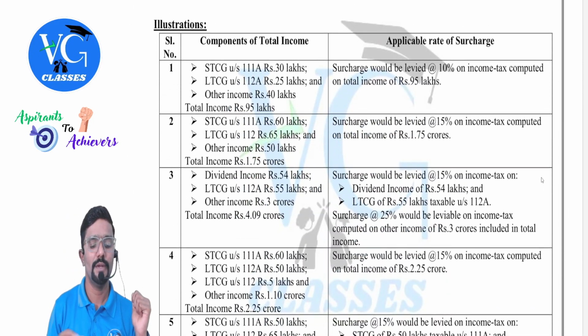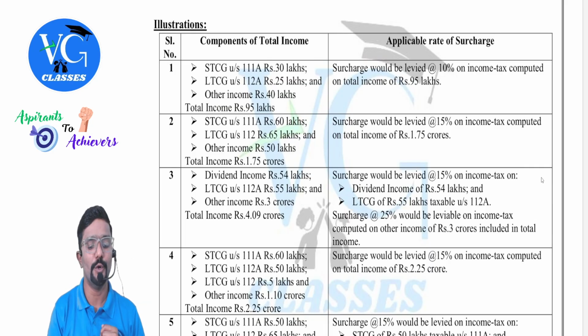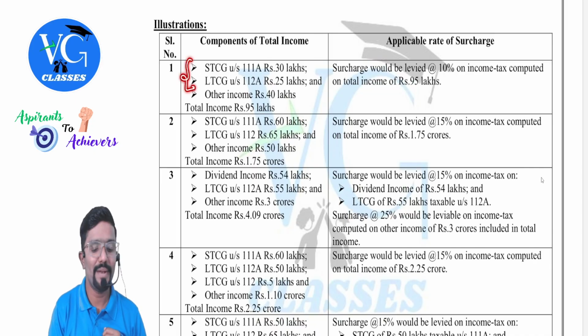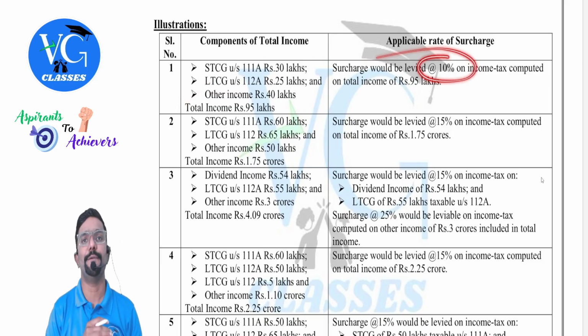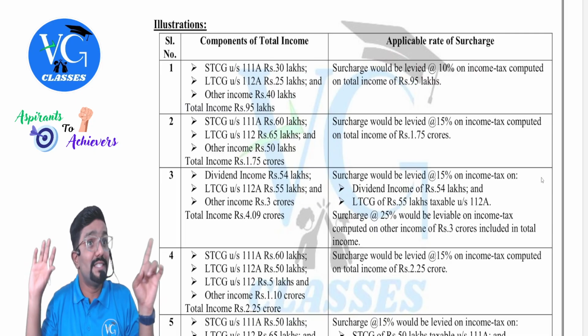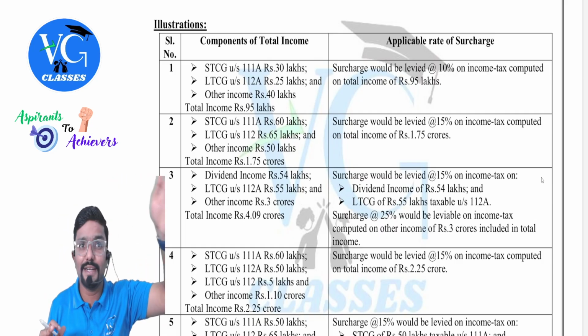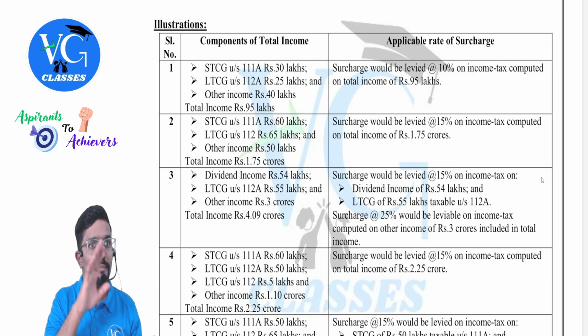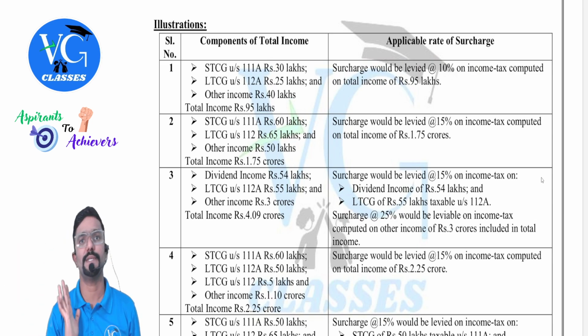I have given illustration 1, which is there on the next page. You can observe illustration 1. What is the total income of the assessee? 95 lakh. Is it more than 50 lakh? Yes, sir. Is surcharge applicable? Yes. So what should you do? Calculate tax on special income plus tax on normal income. You will get gross tax. On that gross tax, it is 10%. Here, no need to segregate. That segregation will come only when income is more than 2 crore, not now. Clear? I repeat. Calculate tax on special income at special rate plus tax on normal income at normal rate. You get gross tax. On that, surcharge is 10%. Okay, sir.